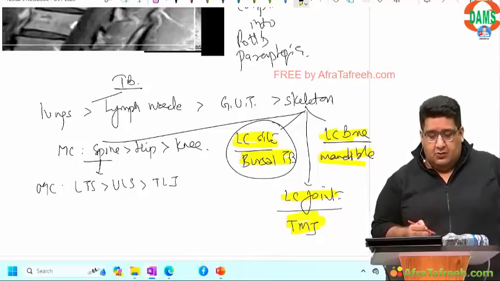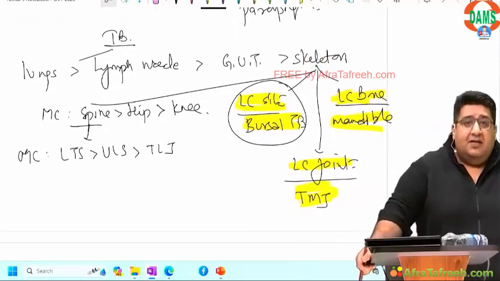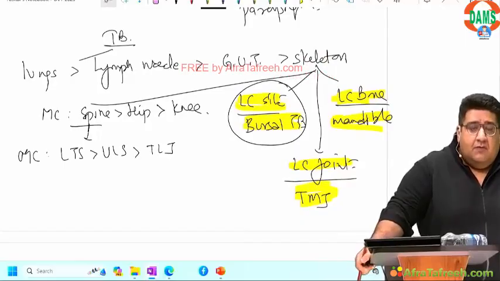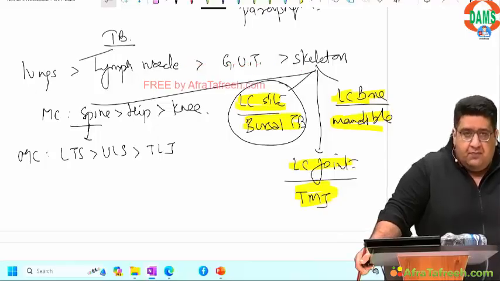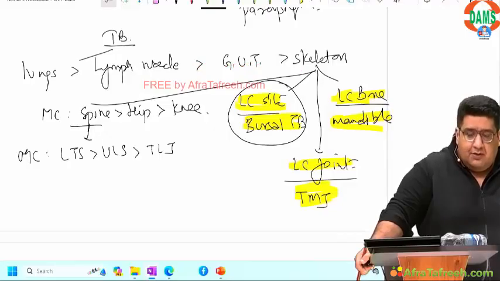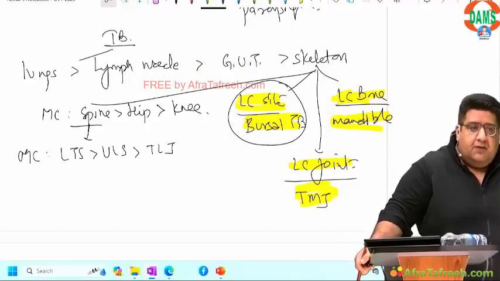B-U-R-S-A. Lower thoracic, followed by upper lumbar, followed by thoracolumbar junction. Done? Chaliye.